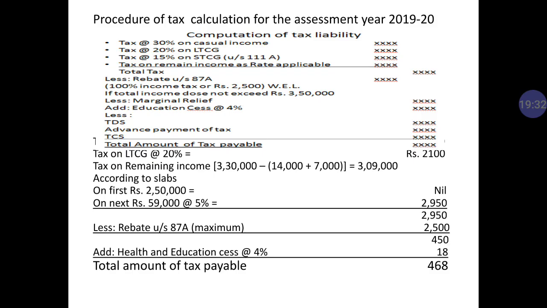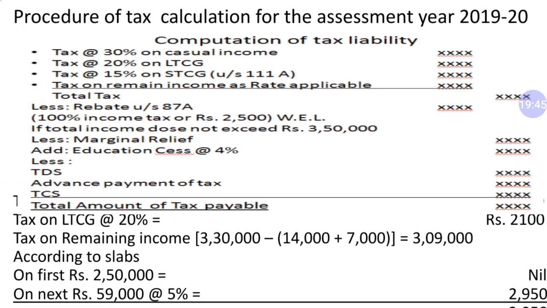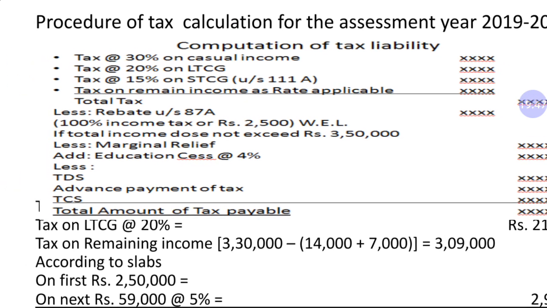Now the next slide is about the procedure of tax calculation for the assessment year. So dear student, as you can see, there is a photograph of computation of tax liability. I knowingly put this photo in this slide because these are the steps which you have to follow in the procedure of calculation of tax liability.